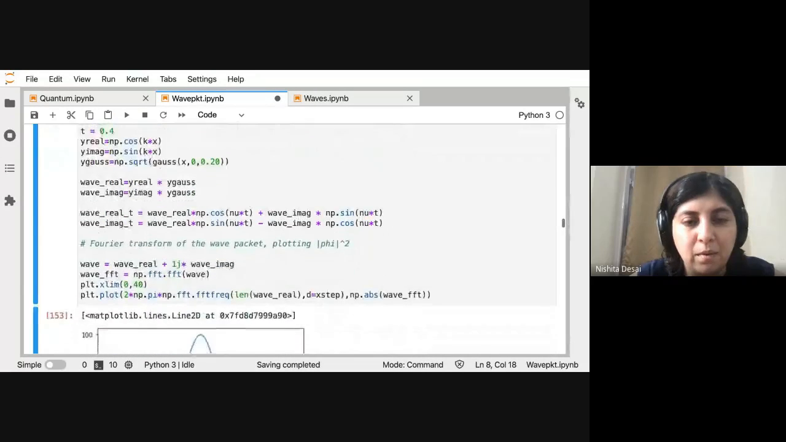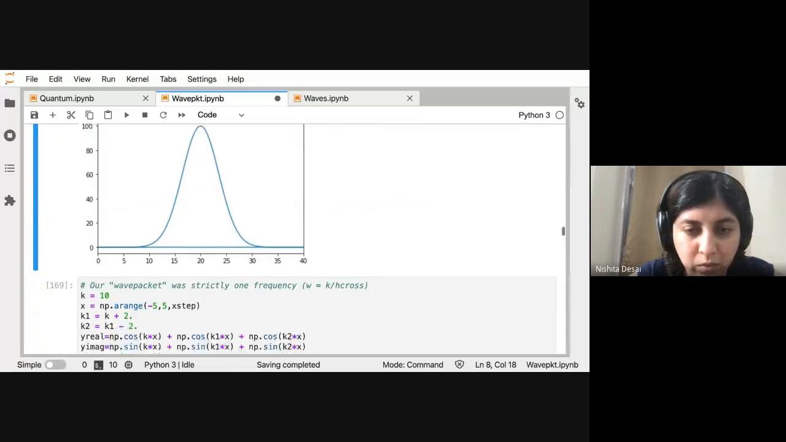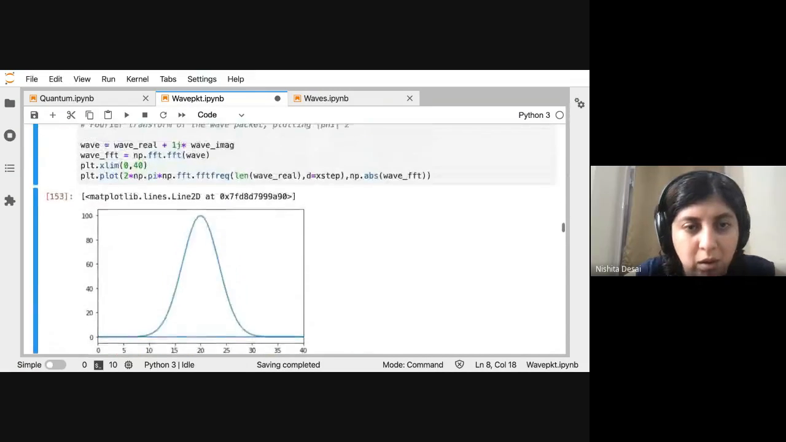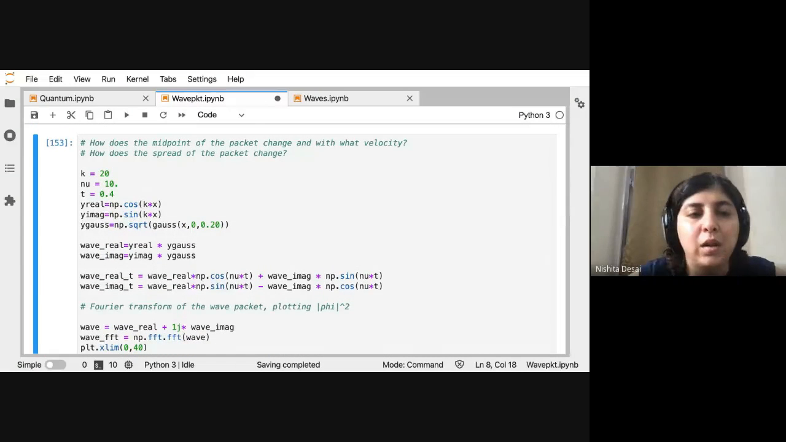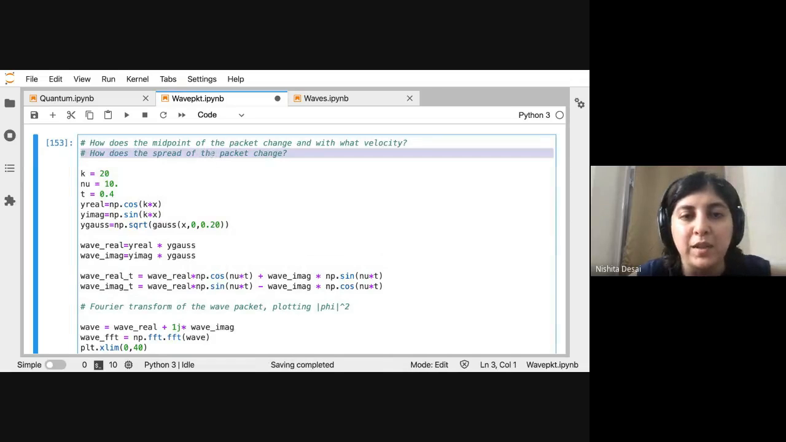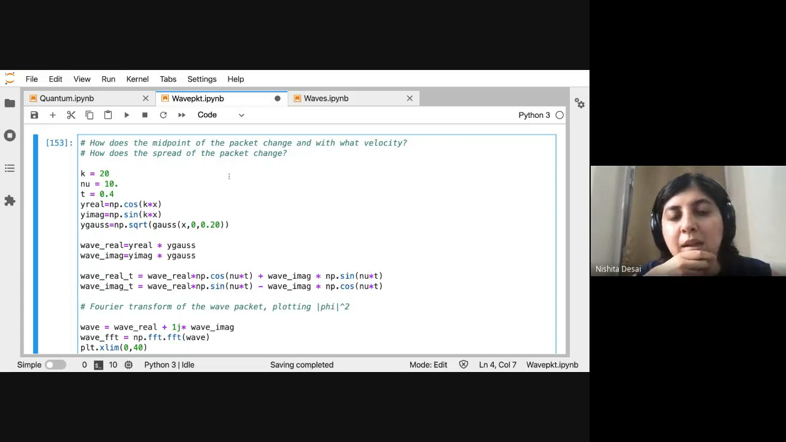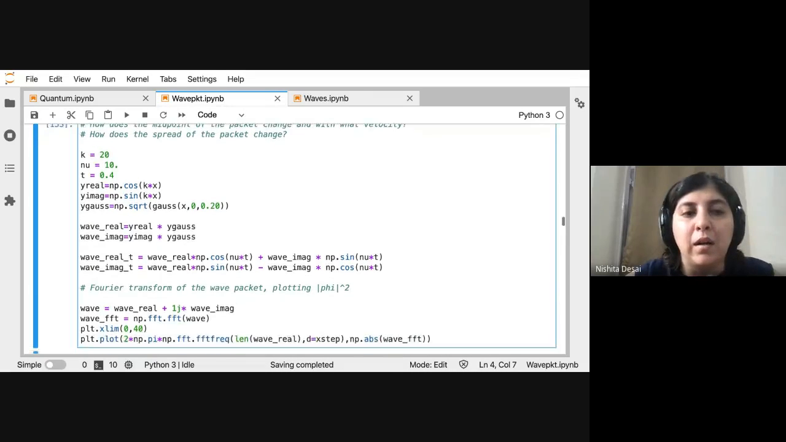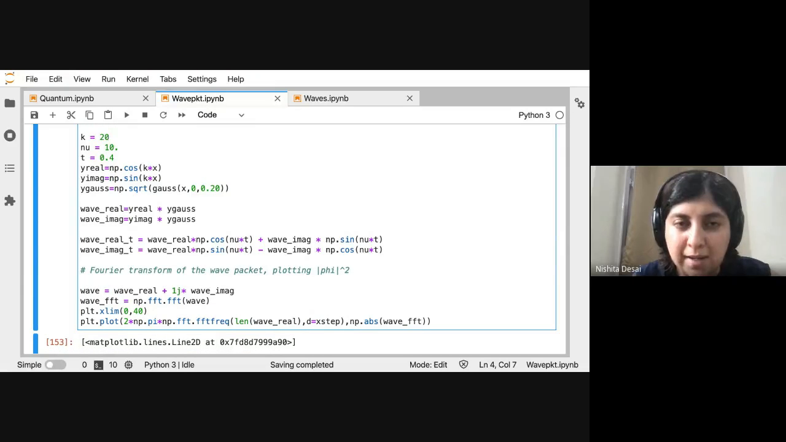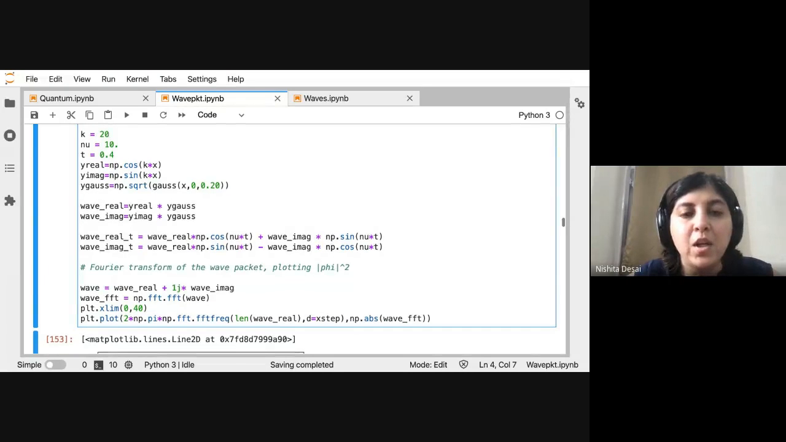Before we answer that, I also wanted to talk about the spread of this wave packet. This is another thing that we need to talk about. As the wave packet moves, or as time passes, what happens? Let's start with constructing our wave packet.